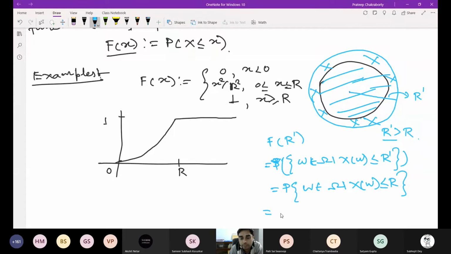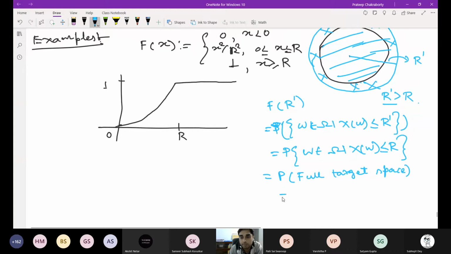What is this? This is the full target space, the full sample space, P of omega, so this is equal to 1. Is this okay? Yes, sir. Okay, any other questions?